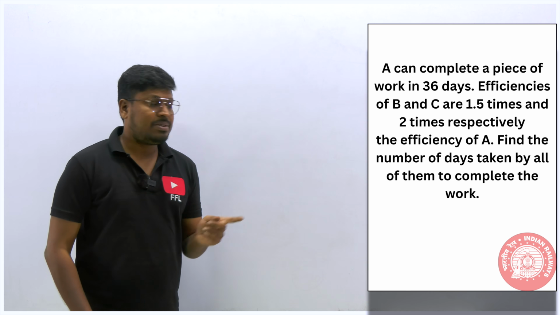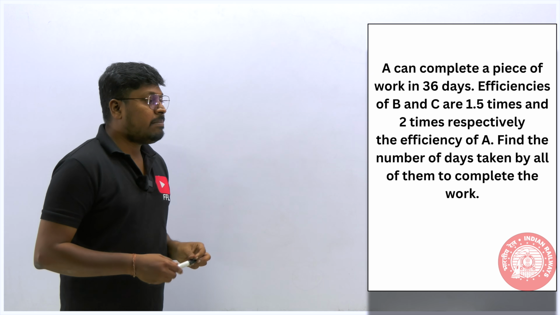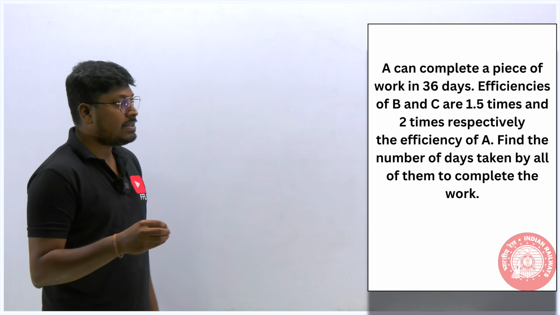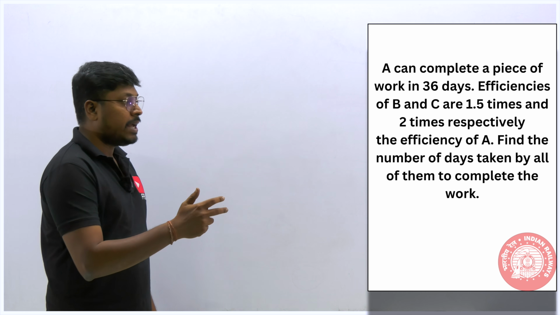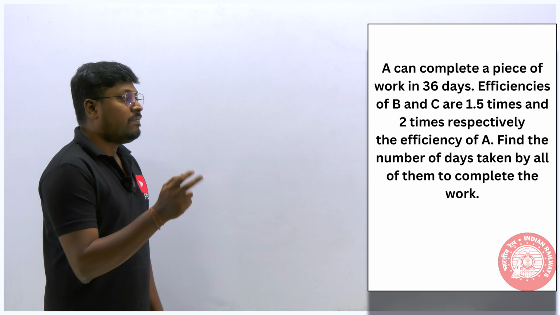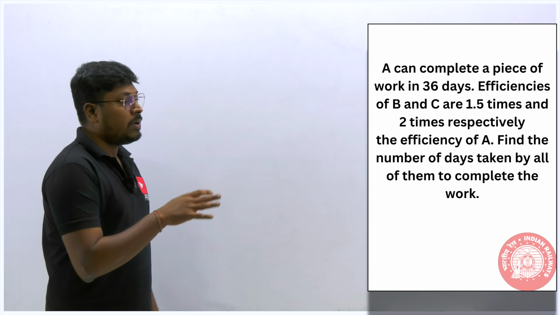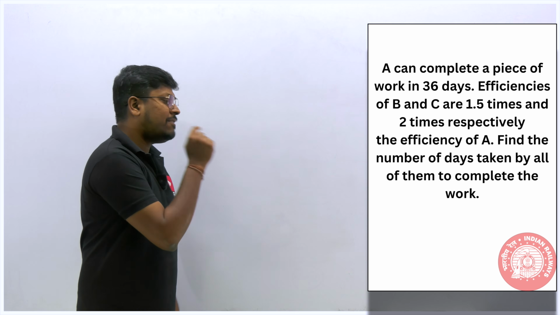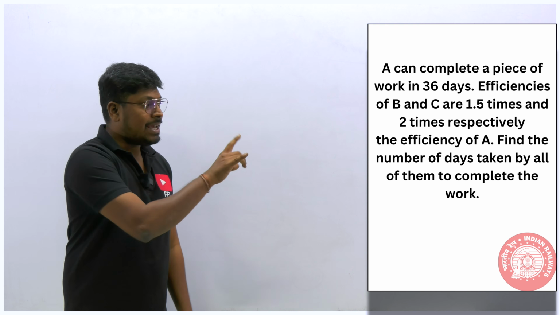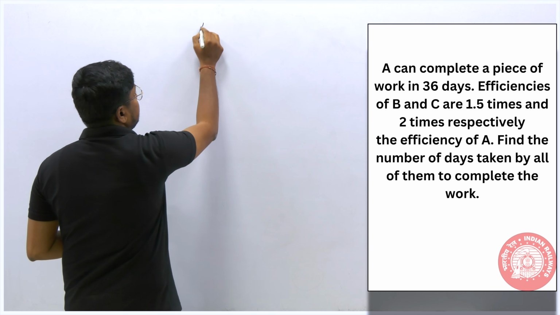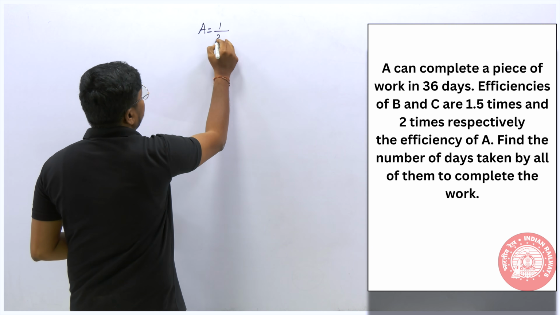time and work, right? So time and work, you can see A can complete a piece of work in 36 days. Efficiency of B and C are 1.5 times and 2 times the efficiency of A. So find the number of days if all the persons work together. I think many students have made a mistake on this question. So it's very simple actually, because A can complete a piece of work in 36 days. So A's 1 day work will be 1 by 36.